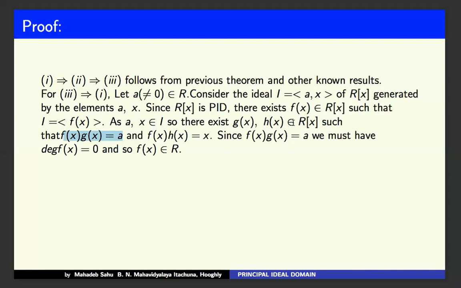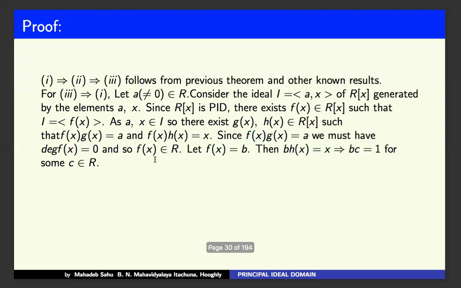Therefore the degree of fx gx becomes 0, so fx and gx both must have degree 0. In particular, the degree of fx equals 0, so fx is just a constant term, that is fx belongs to R. You know the units of R and Rx are the same. I proved it earlier.